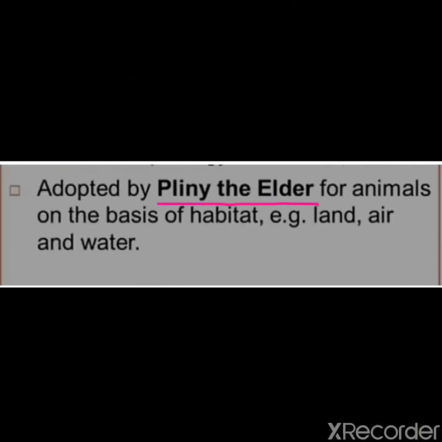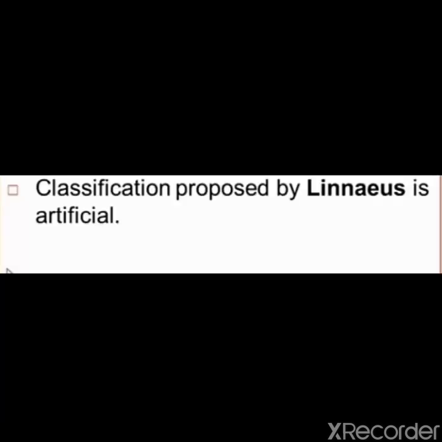For animals, on the basis of habitat. Example, land, air and water. Then finally, this classification was proposed by Carolus Linnaeus. Linnaeus classified animals and plants on the basis of artificial classification. This is the scientist Linnaeus, you can see here Carolus Linnaeus. He is the founder of artificial classification.